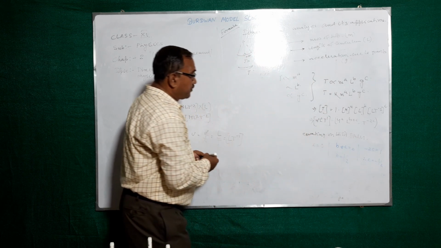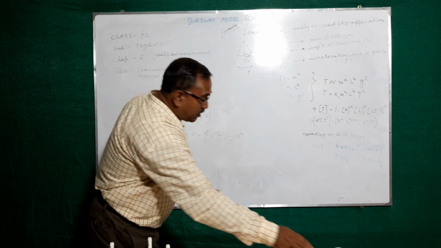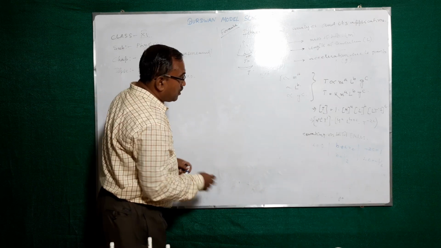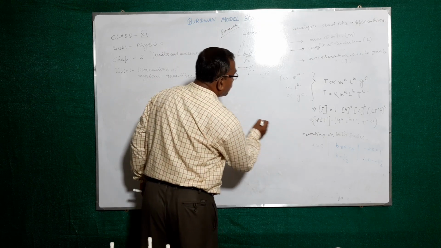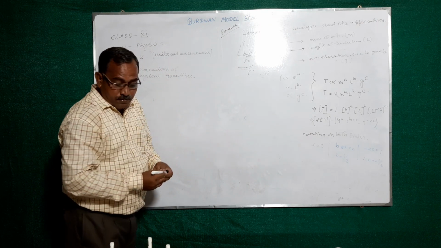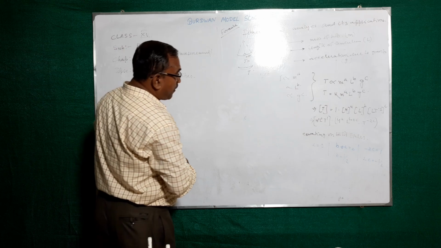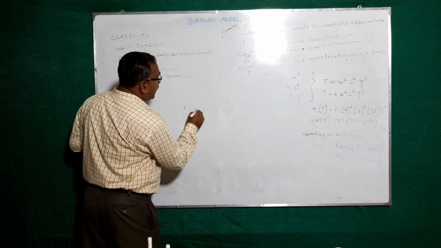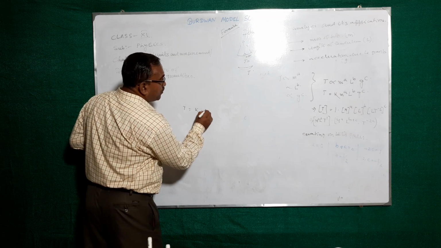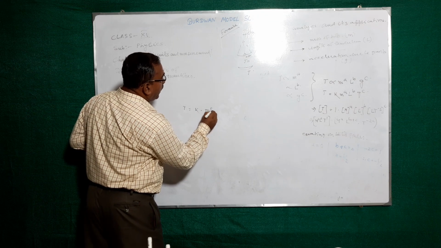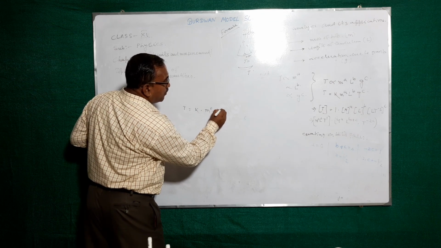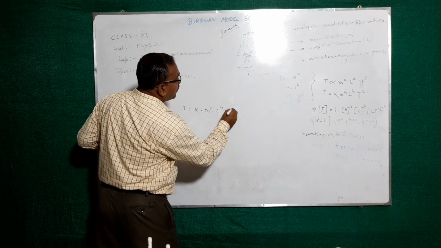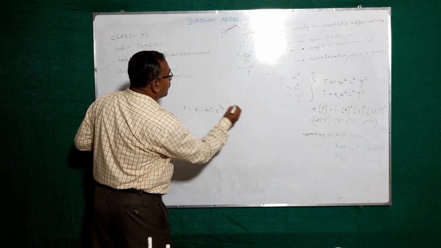Now you see it. After this, T equal to K m to the power 0, L to the power half, and g to the power minus half.